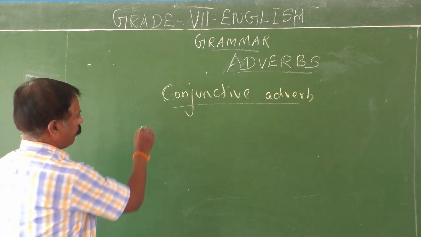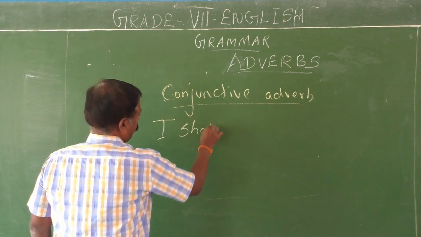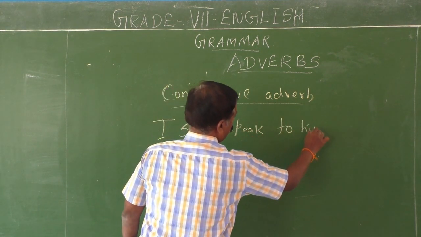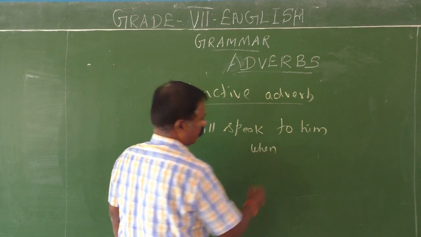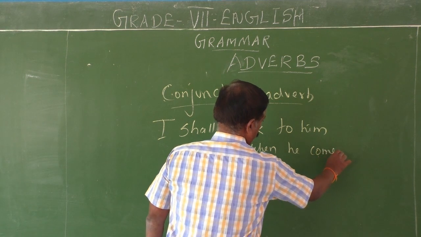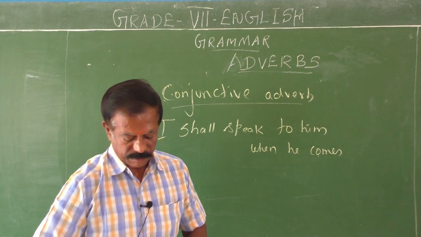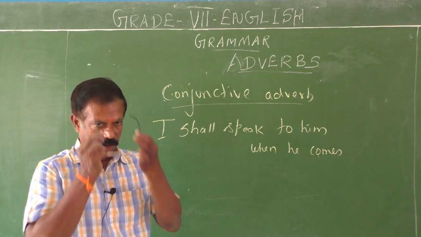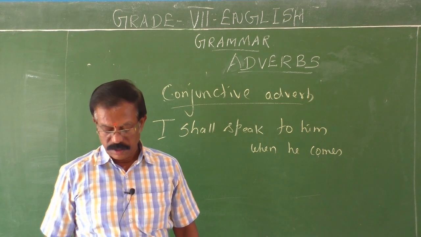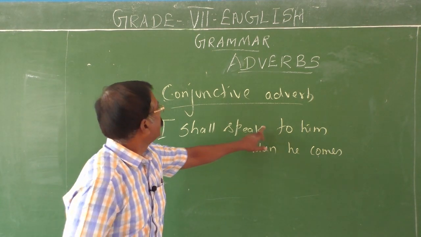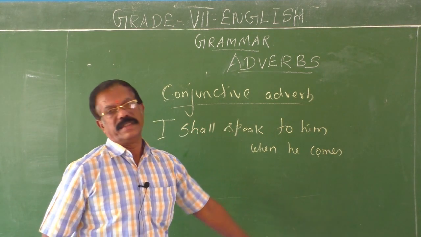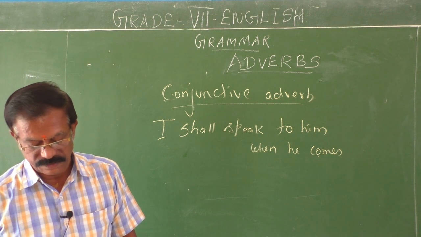I shall speak to him when he comes. See this example. I shall speak to him. When shall I speak to him? When he comes. So here, when just conjoins or connects this sentence with that one. Therefore they are called conjunctive adverbs.